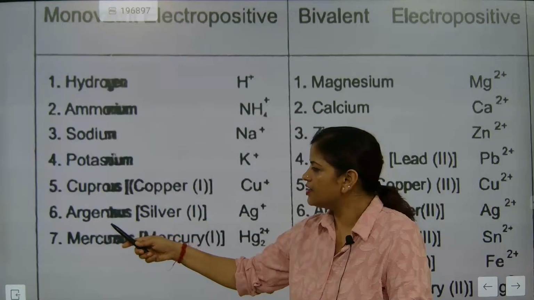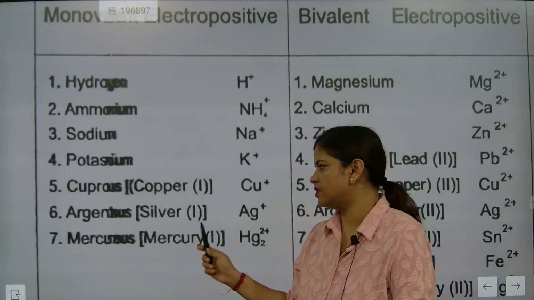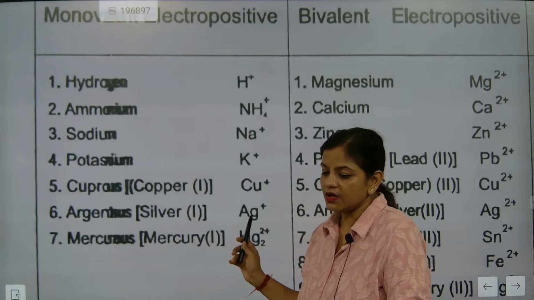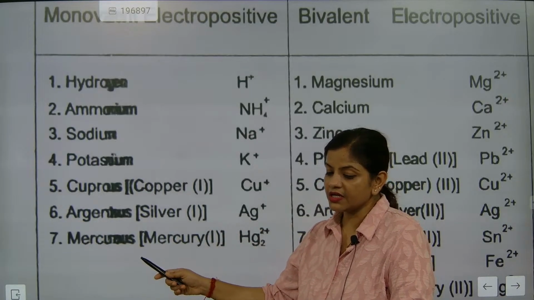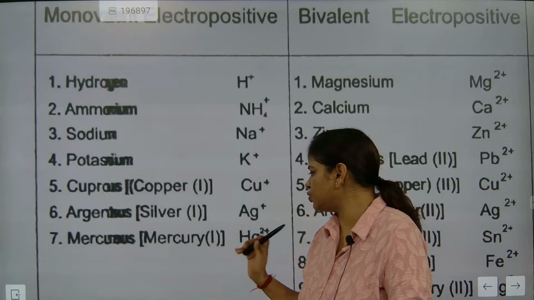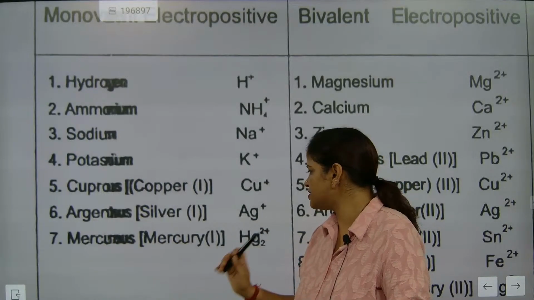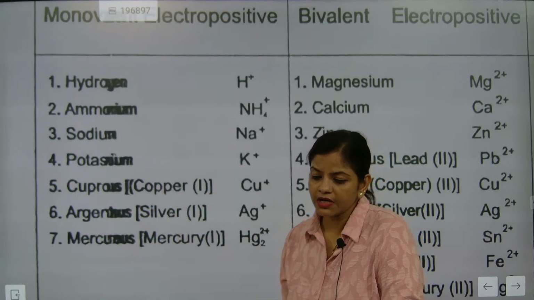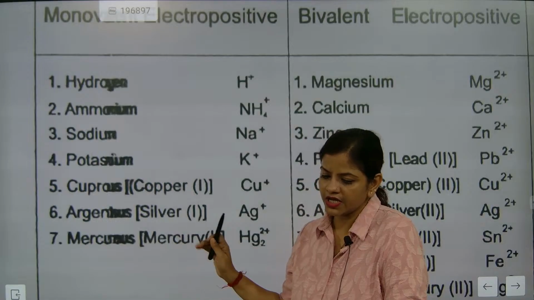After that, argentous. Argentous is silver. We'll call it silver one. Silver one means 1 plus. Then mercury. Mercury is Hg 2 plus ion. So mercury 1 is there. Note down this one, beta. Mercury, whether you write it or not, that is okay.